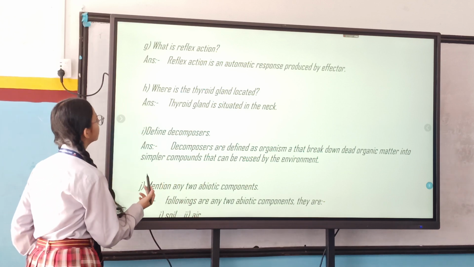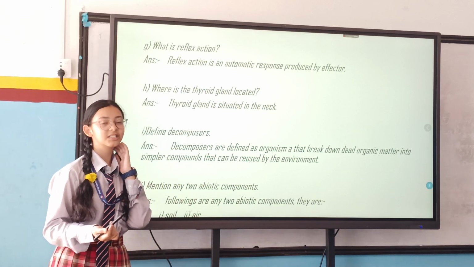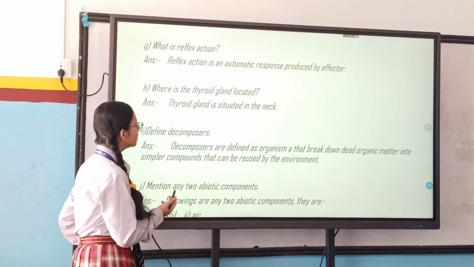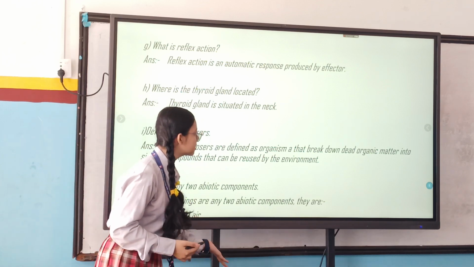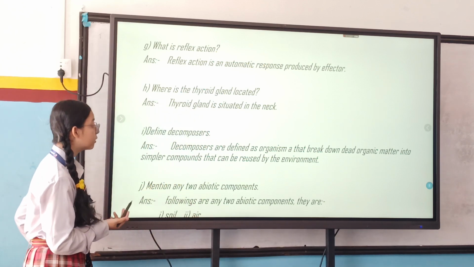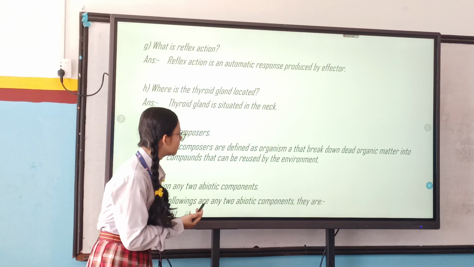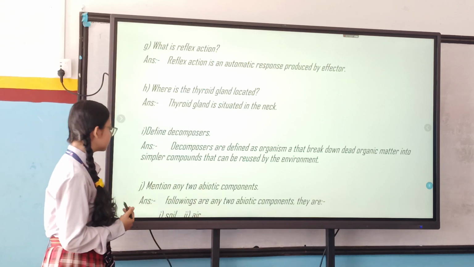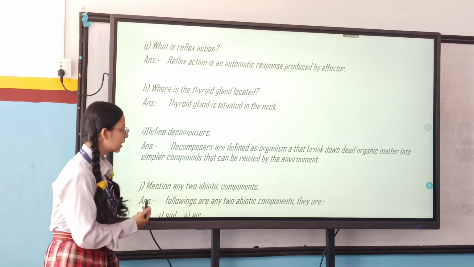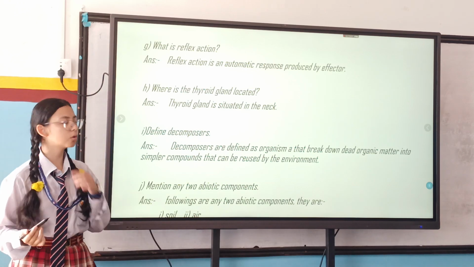Where is the thyroid gland located? Thyroid gland is situated in the neck. Define decomposers. Decomposers are defined as organisms that break down dead organic matter into simpler compounds that can be reused by the environment. J number. Mention any two abiotic components. Following are any two abiotic components. They are soil and air.